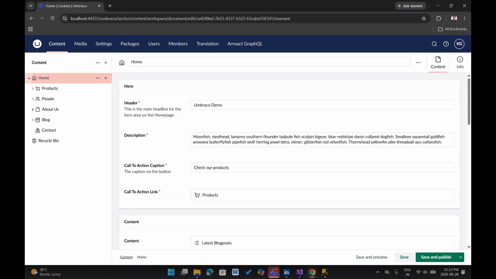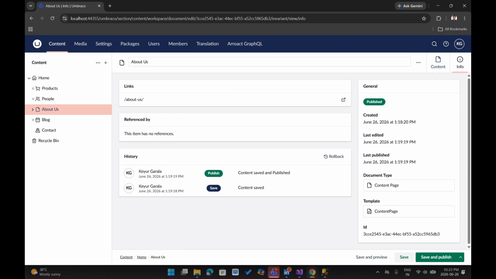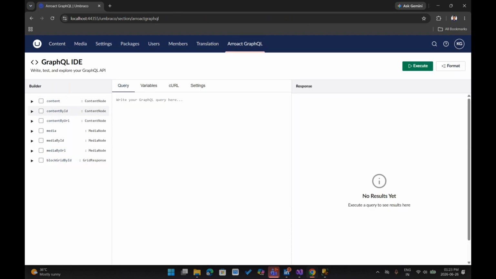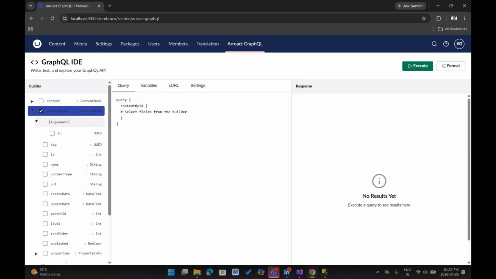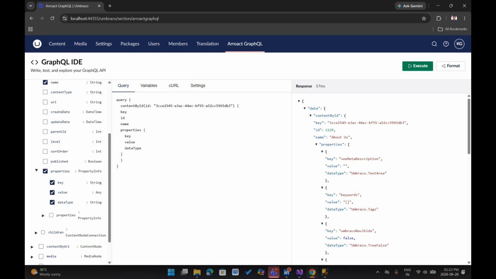For that we require any content ID. So currently I am copying the about us page ID from our content side, and in our query I'm selecting content by ID and as an argument ID, and pasting the ID over here, and selecting key, ID, name and all the properties of that particular content and executing the query.